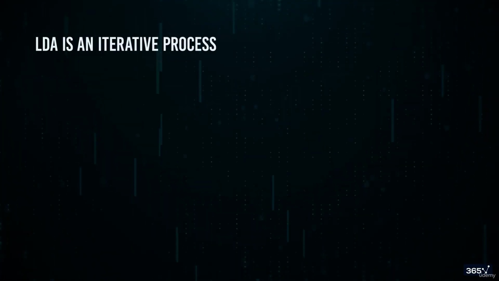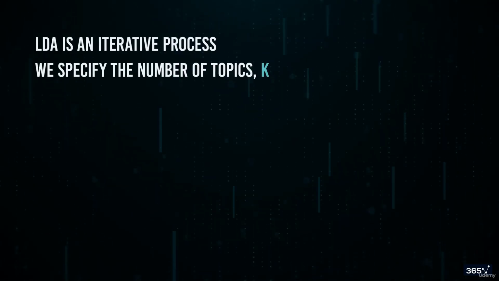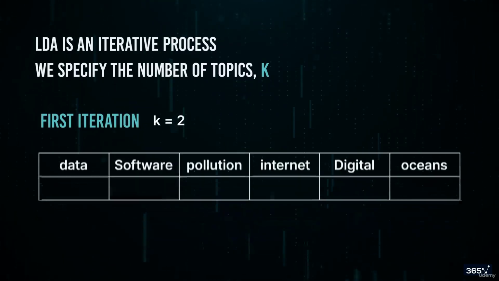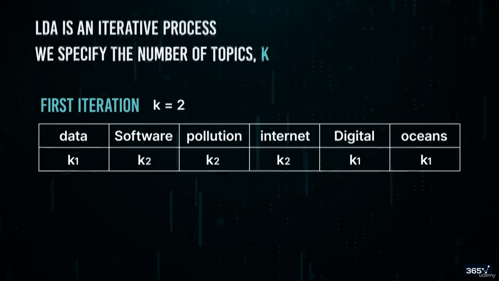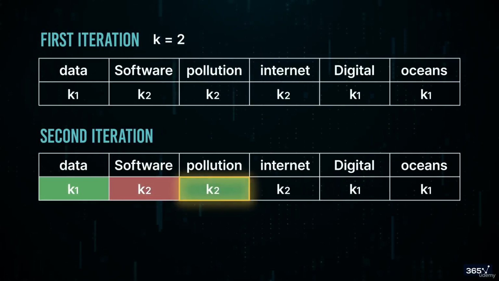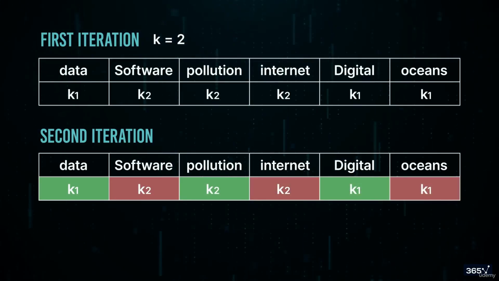LDA then works as an iterative process, where we first specify the number of topics that we want as K. The first iteration of the algorithm is where words in the document are randomly assigned to one of the K topics. We then move to the second iteration, where we go through each individual word in the document. We assume that all other words are correctly assigned to a topic, and we try to correct the topic assignment of the current word we're looking at.